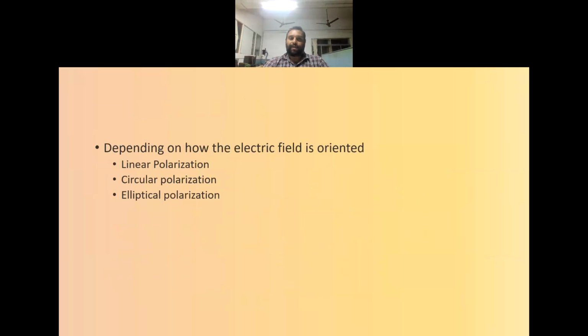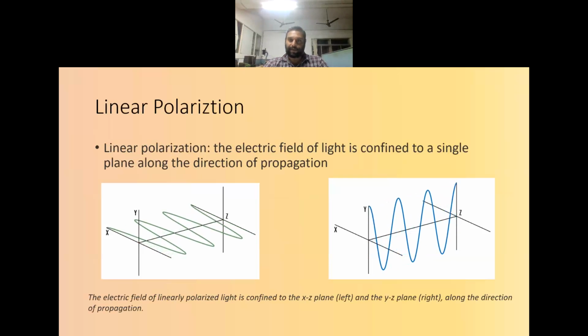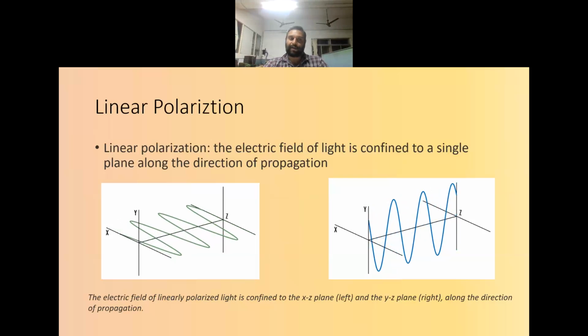So depending upon how the electric field is oriented, that means in which direction it is oriented, the light can be classified as linearly polarized, circularly polarized, or elliptically polarized. In the linear polarization, the electric field of the light is confined to a single plane. So it will be varying along a single line only.